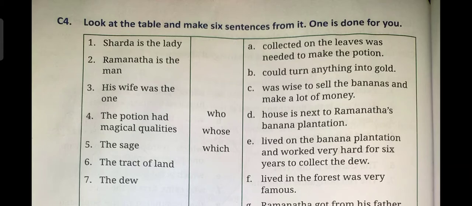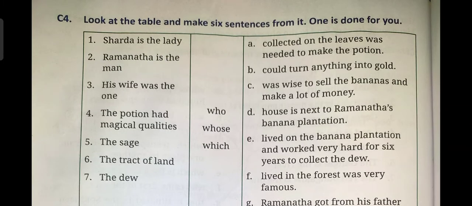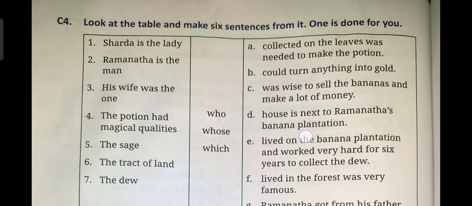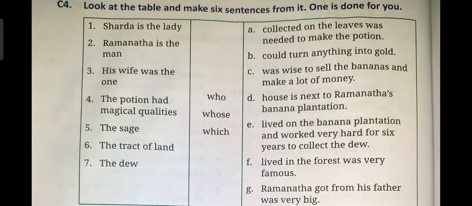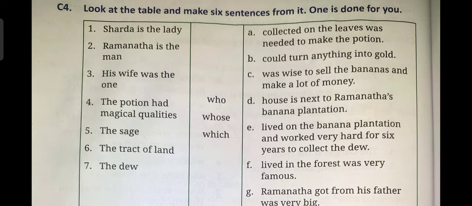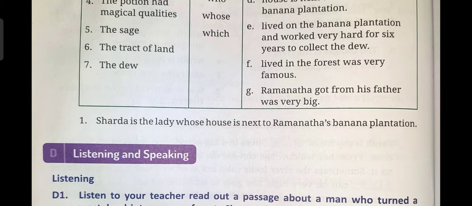Next, you have to write 7 sentences. The first part of the sentence is given and there is a second part of the sentence. You have to connect these parts with three words, that is who, whose and which. The first one is done for you.